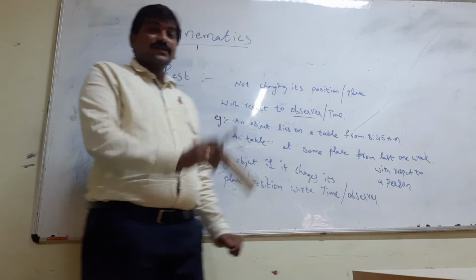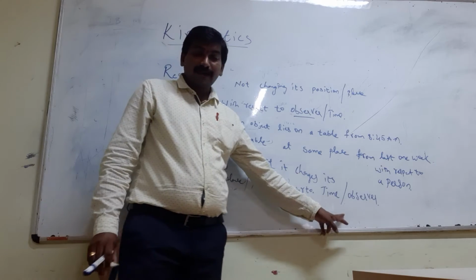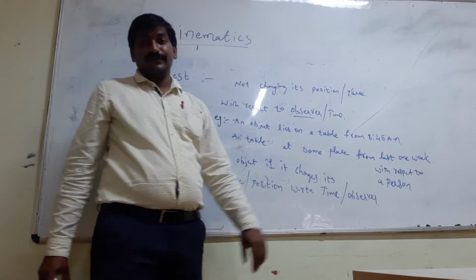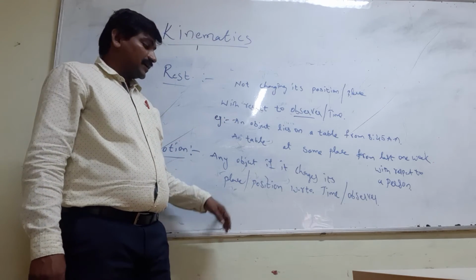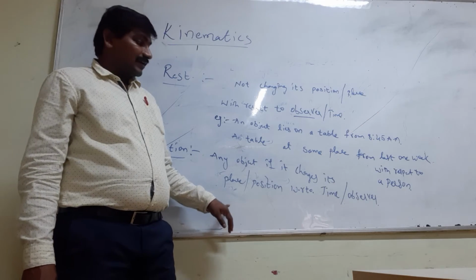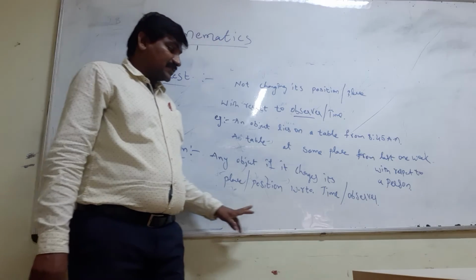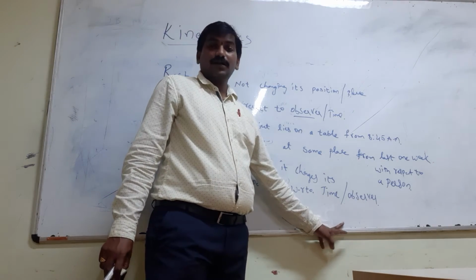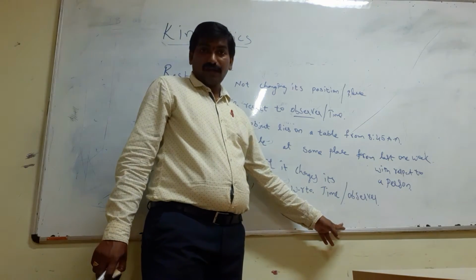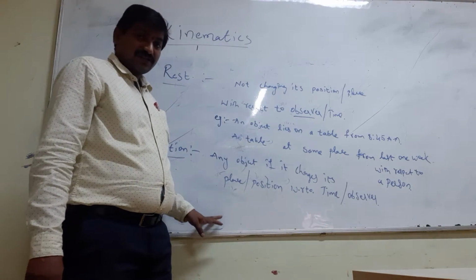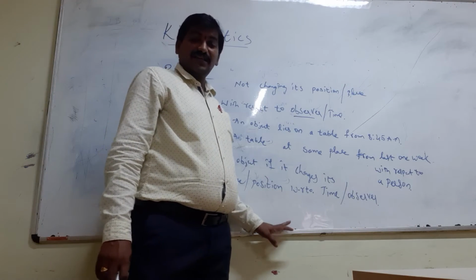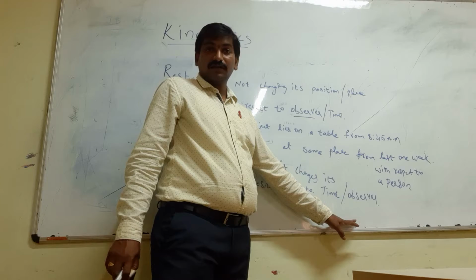Now the same thing I can put in a different manner, with respect to time. Rajdhani Express is at the railway station at 8:30. Now it has reached Secunderabad station from Hyderabad station. From Hyderabad railway station to Secunderabad station, it has reached at 9 o'clock.